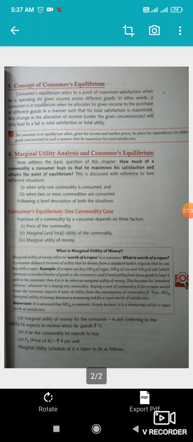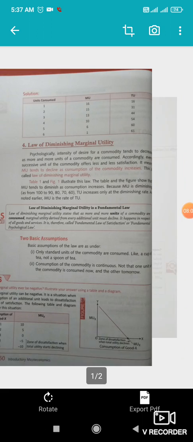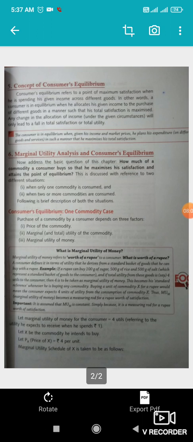Buying a unit of commodity X for a rupee would mean the consumer expects 4 units of utility from the consumption of commodity X. Thus, MUM becomes a measuring rod for a rupee worth of satisfaction. It is assumed that MUM, the marginal utility of money, is constant, simply because it is a measuring rod for a rupee worth of satisfaction. I hope this much is clear to you all.